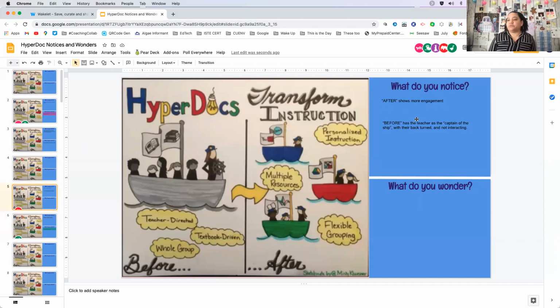So the after shows more engagement. The before has the teacher as the captain of the ship, right? Back is turned, not interacting. Let's see, tech difficulties or learning curve for using.